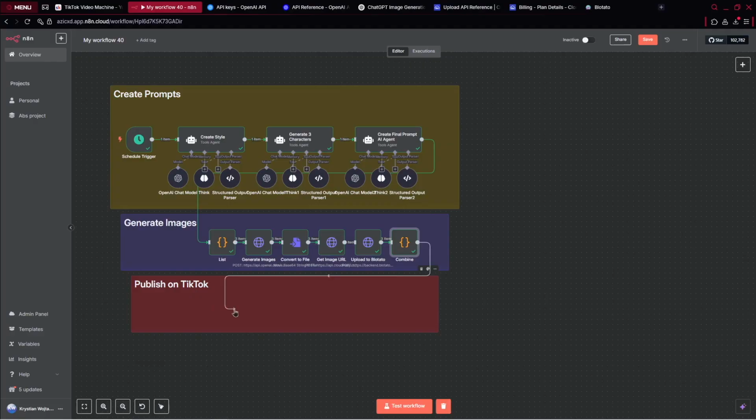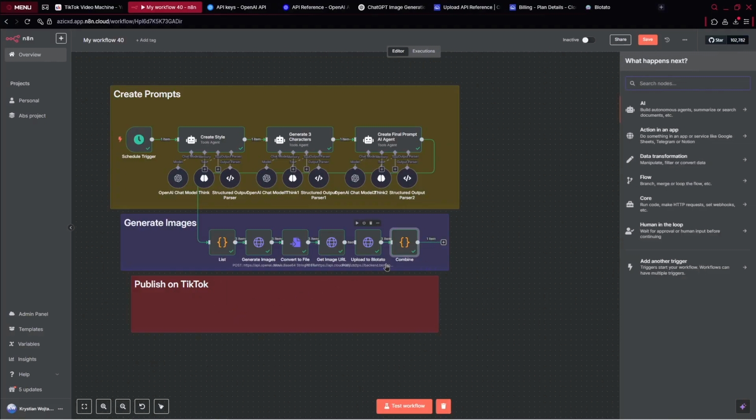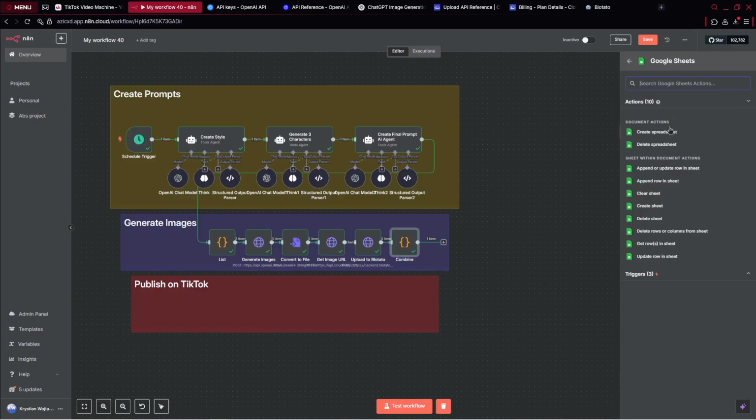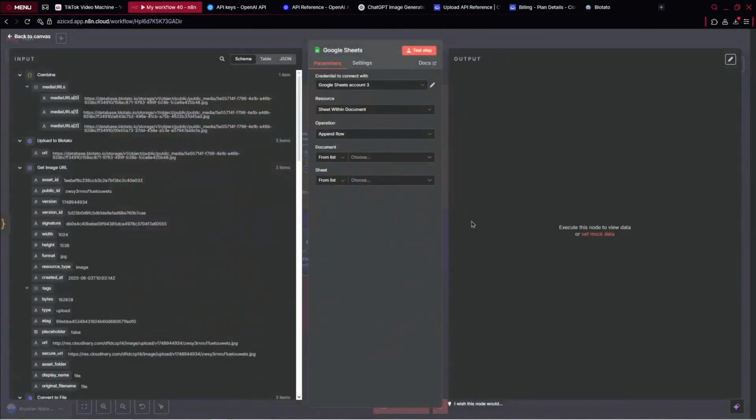And there are 2 steps left. So here we've got our Google Sheets. And this is good practice, to store our links for the content. So we click on append row in sheet. And now we need to connect our Google Sheets.